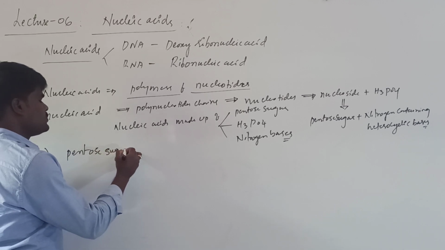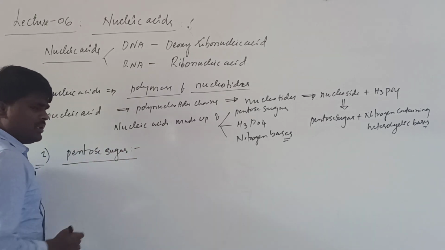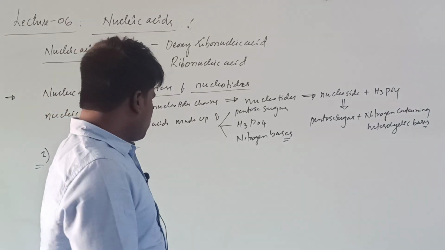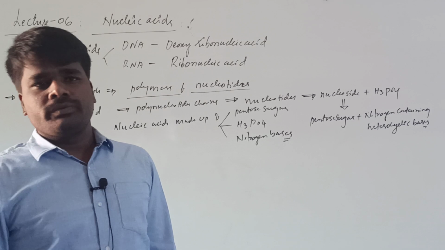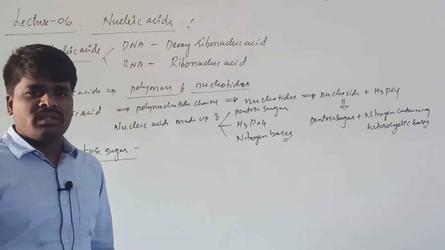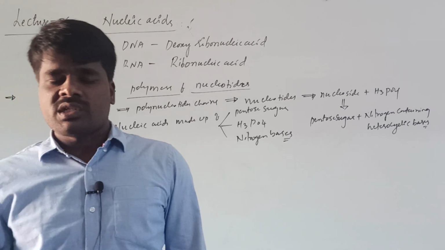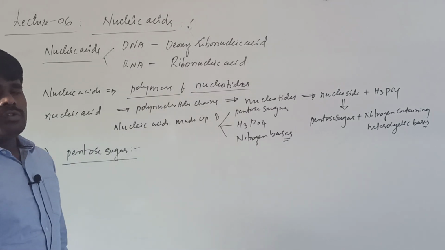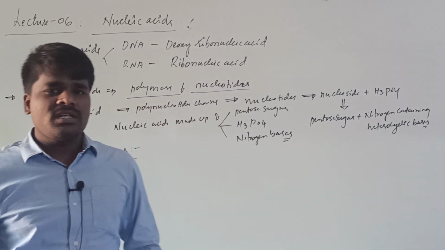Basically, in the carbohydrates you have already studied that monosaccharides are classified into two types, aldoses and ketoses. Within the aldoses and ketoses, based on the number of carbons, they are classified into trioses, tetroses, pentoses. These are pentoses. Pentose means what? Sugar having 5 carbons will be called a pentose.